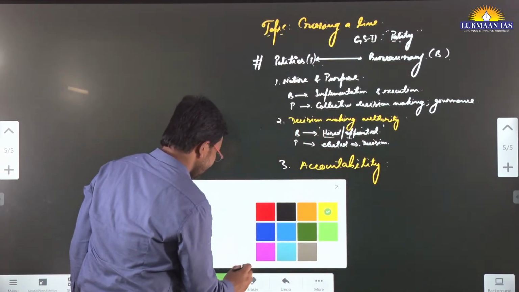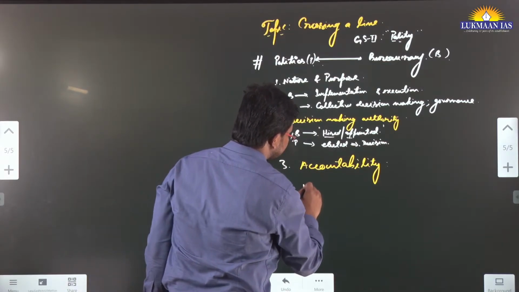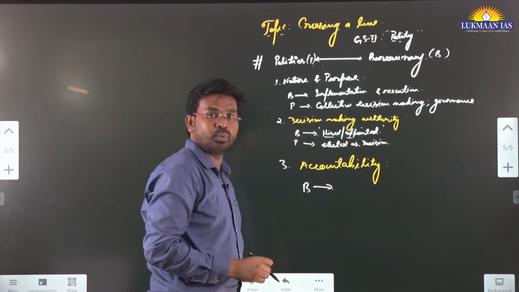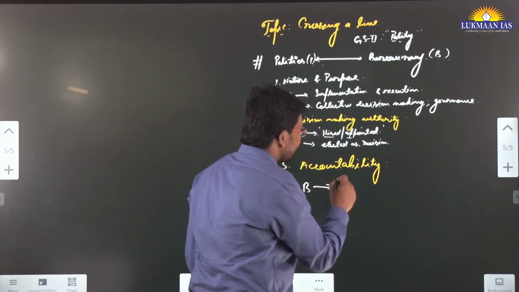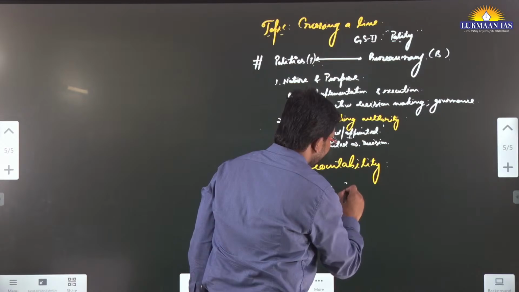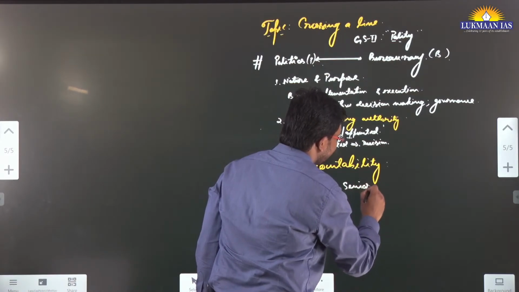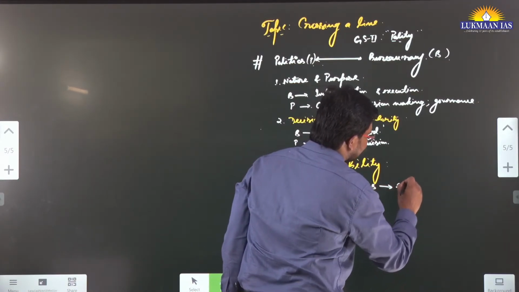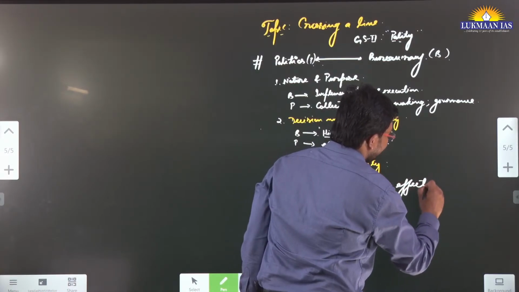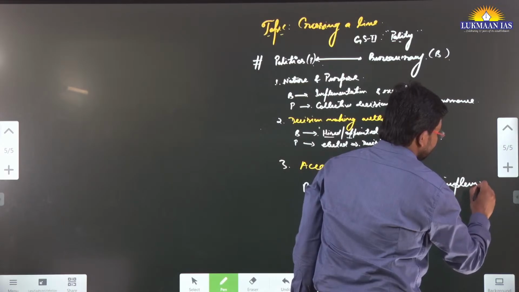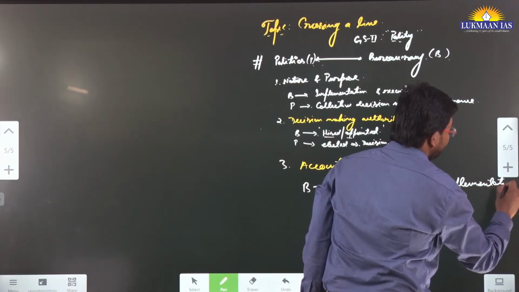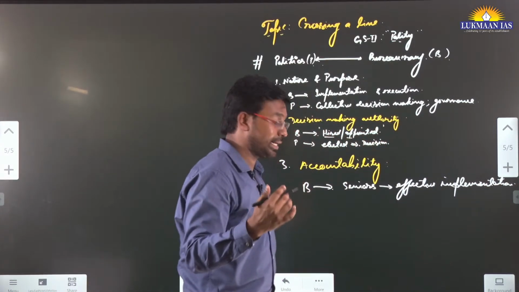So if we talk about bureaucracy, who are they accountable to? In bureaucracy, people are generally accountable to their seniors, and for the effective implementation of things. They are largely not accountable directly to the public.